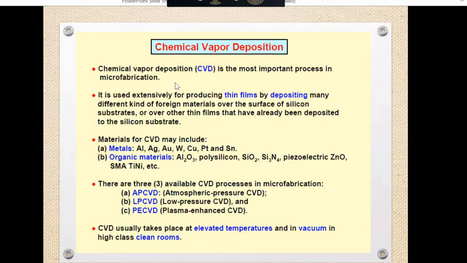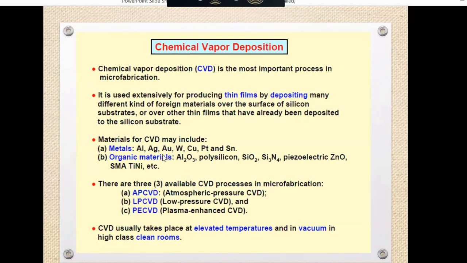So chemical vapor deposition is the most important process in microfabrication, and it is extensively used for producing thin films by deposition of many kinds of foreign material. Foreign material may be metal or inorganic material. Metals like aluminum, gold, tungsten, and inorganic materials like aluminum oxide, polysilicon.